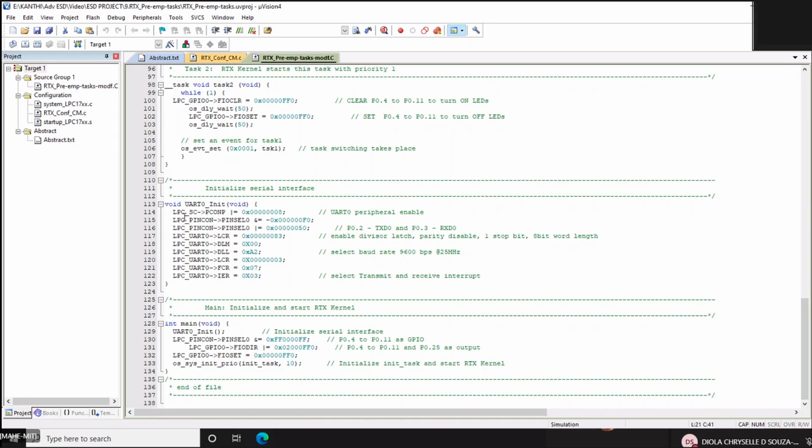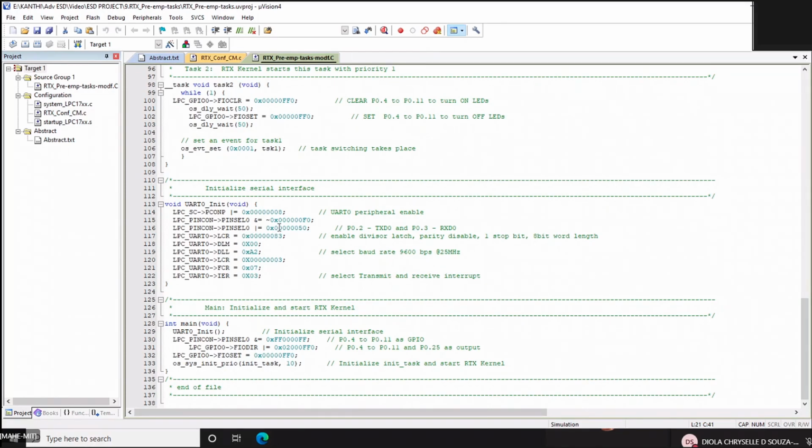Since you are using that UART, as I discussed in the previous class, you will be using the specific declarations, the various registers of the UART, in the initialization, like what the pins of the UART are.